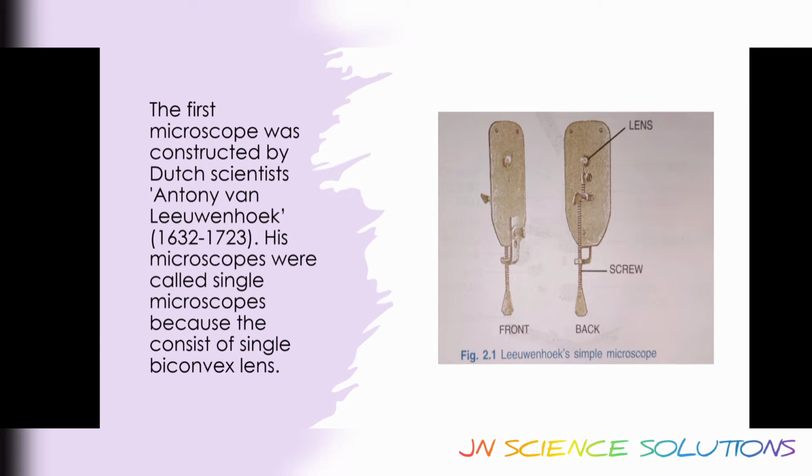His microscopes were called single microscopes because they consisted of a single convex lens. Cells were not seen in these microscopes, but other things like very small bacteria could be seen through them. But it was not of very good use because it consisted of just a single biconvex lens, which was not effective at magnifying very small things.